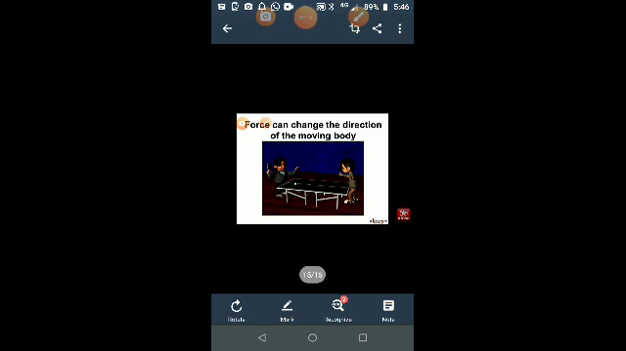How does he change the direction? Firstly, this player hits the ball and now the ball moves to this side and here one player is standing. So he hits the ball, and what does he do? By applying the force, he changed the direction of the moving body.